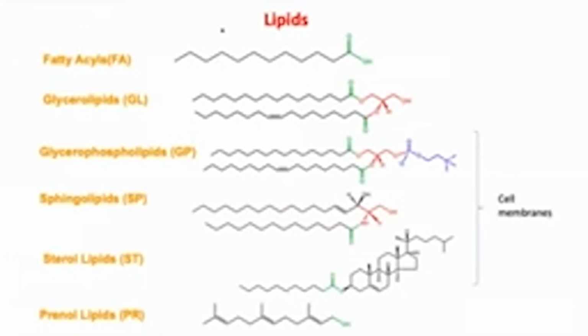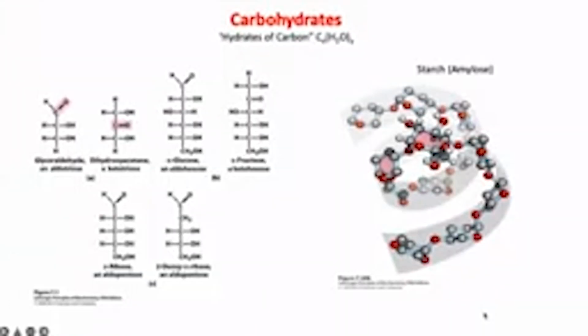This is just to give you an idea of the structure of lipids and how to draw them. Okay. I'll also now end by introducing you to carbohydrates. I just want to emphasize a few things. One is that carbohydrates can form complex structures resembling, for example, what you see in nucleic acids and proteins. This is a helical form of starch or amylose. And again, hydrogen bonds play a very important role in this particular polymer.